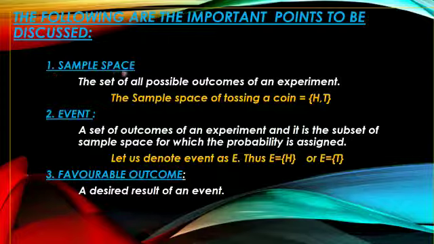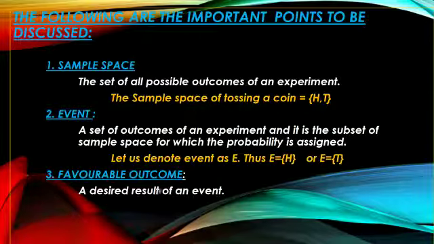First one is sample space, the set of all possible outcomes of an experiment. If you do an experiment and whatever outcome comes, that are called sample space. Suppose tossing a coin means head or tail, you will get that. Two are called the sample space. Event is a set of outcomes of an experiment and it is the subset of sample space. So let us denote event as E. So E is equal to subset of head. That means head or tail is the sample space and event is the head. If you got head, head is the event, or tail you got, tail is the event.